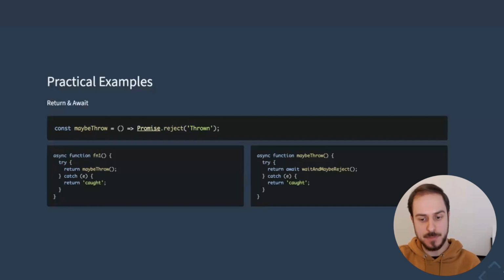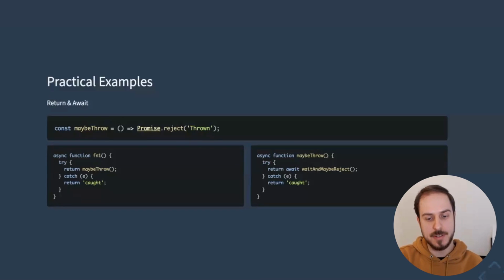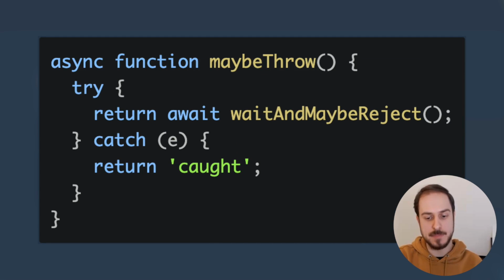So in the first example, we simply call maybeThrow function and return whatever it returns. There is no error thrown, since maybeThrow returns a rejected promise. And it's the await keyword that throws. So in the second example, the await happens before returning the result. And it is, as I said, the await that throws the error. So when it's followed by a rejected promise, it will throw an error that is caught actually within the function.